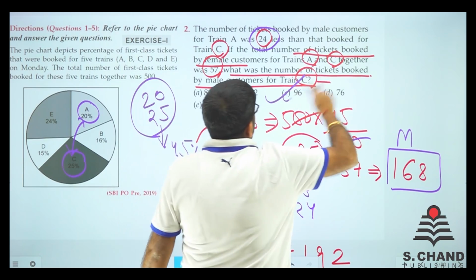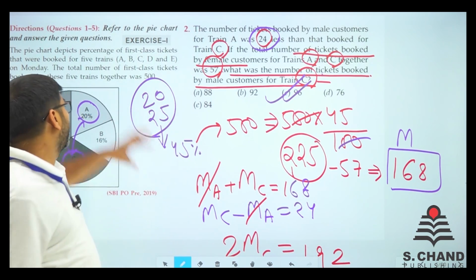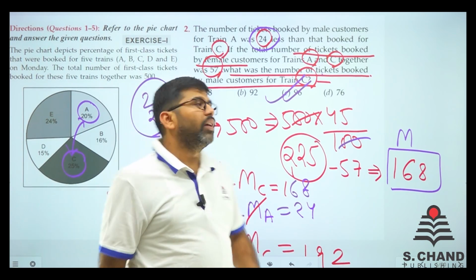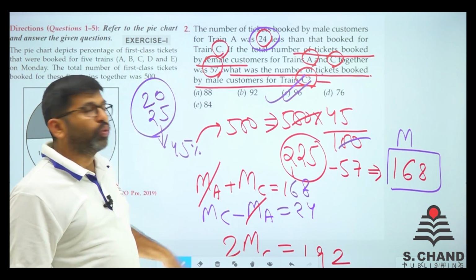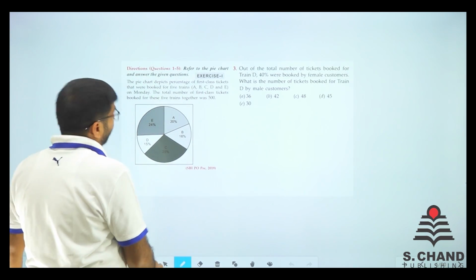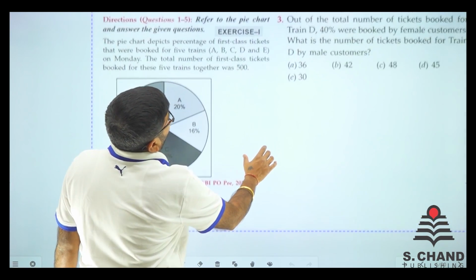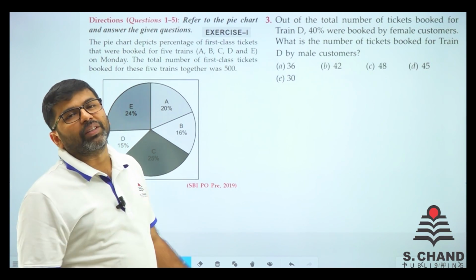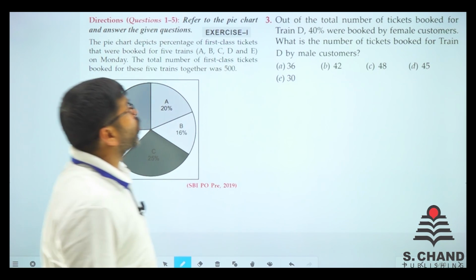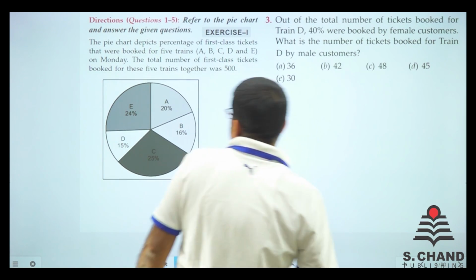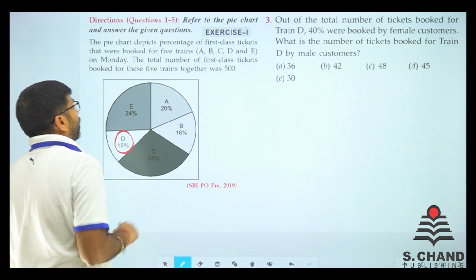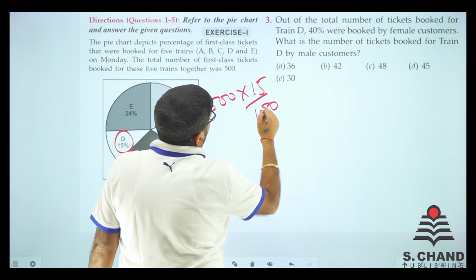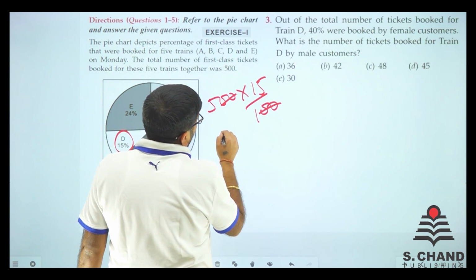Is there any option? Yes, there is. So the second question of this pie chart, interpreted from the chart, is done, right? We move on to the next question. We have question number 3 of 5 of the first pie chart of exercise 1 of chapter number 38. Out of the total number of tickets booked on train D, say train D is 15%. So 500 ka 15% we need to find out. That is 15 into 5, 75.